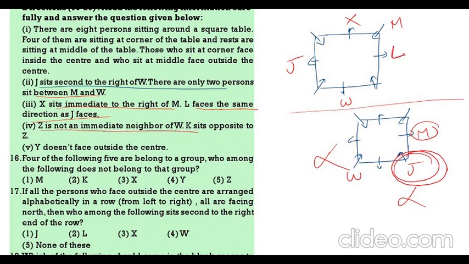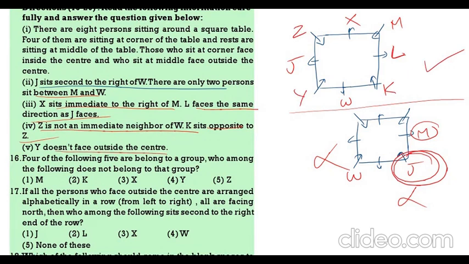Z is not the neighbor of K. K sits opposite to Z. Z is not the neighbor of W, but K is sitting opposite to Z. K, Z. Now we are left out with Y. So this is the correct arrangement. Y does not face outside.